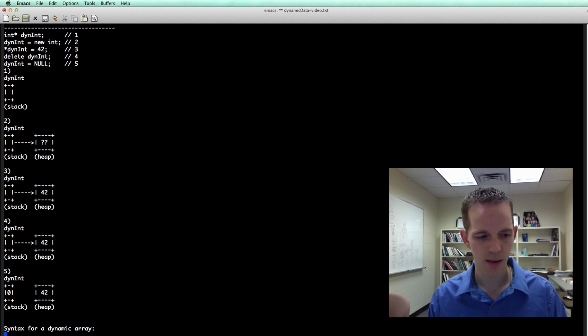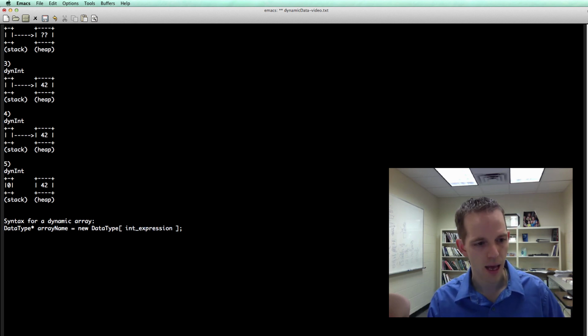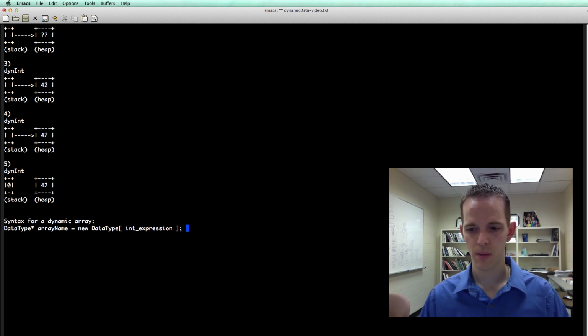We have data type pointer, and then array name, and then we can do equals new data type, int expression, and that will give us an int expression number of data types and allocate it on the heap and then assign it to the array.